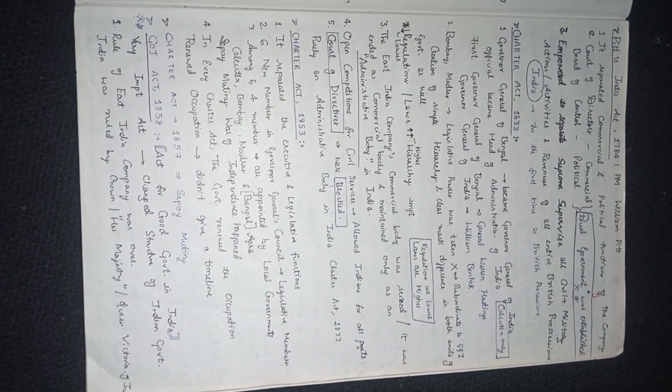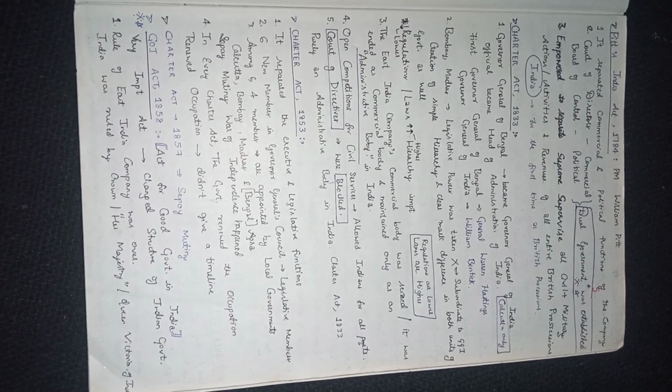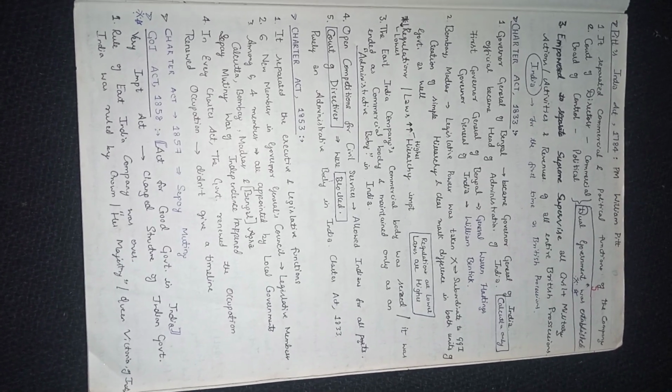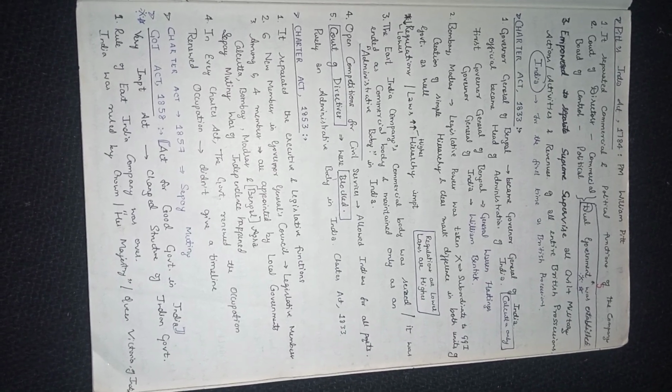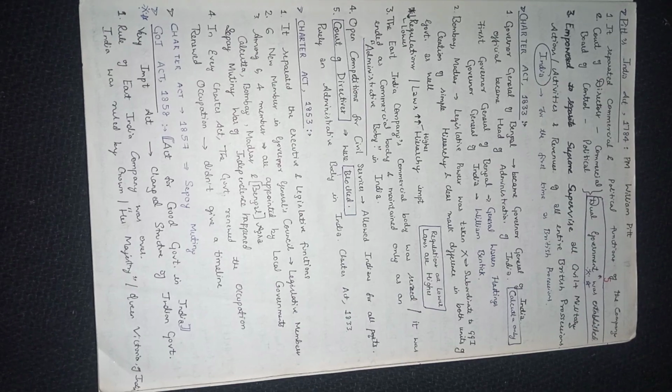In every Charter Act, the government renewed the Company's rule but did not give a timeline.